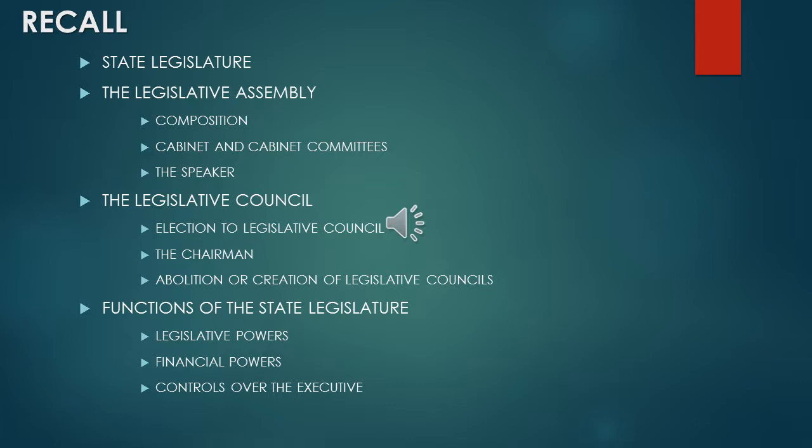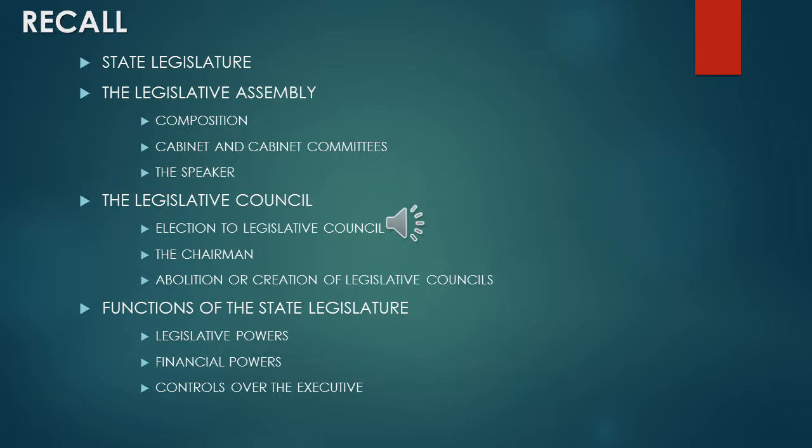Then control over executive. So the council of ministers, so they were responsible to the assembly. Okay, so they have to answer the questions asked in the assembly. And if the assembly passes a vote of no confidence means then the ministers have to resign. So these things we have discussed in our previous class.